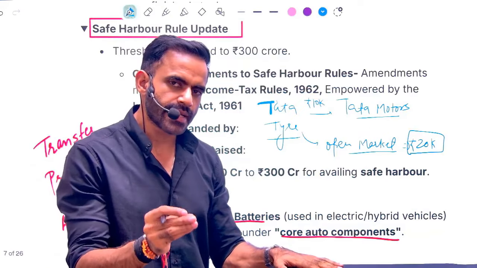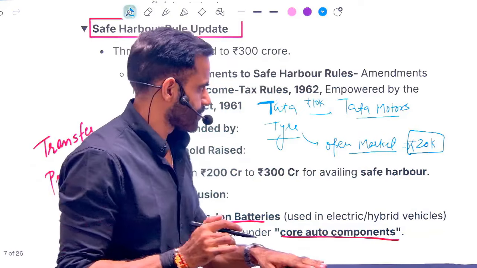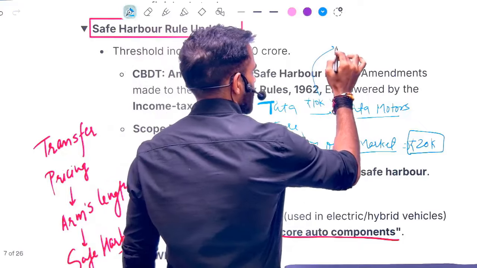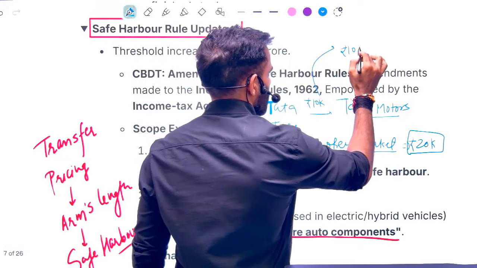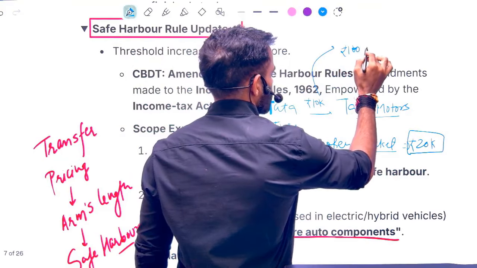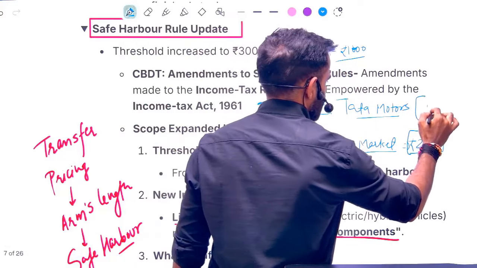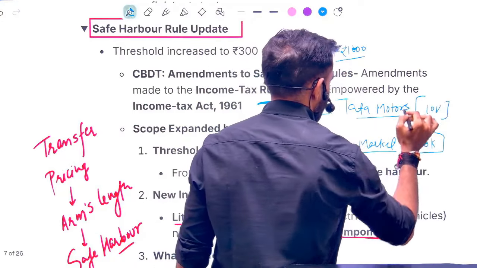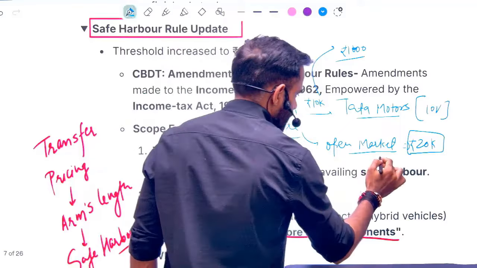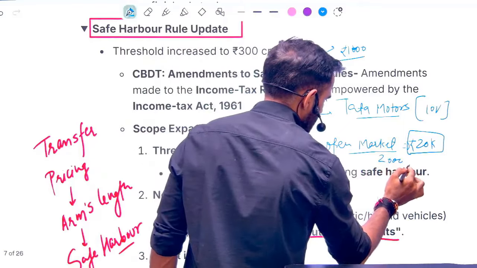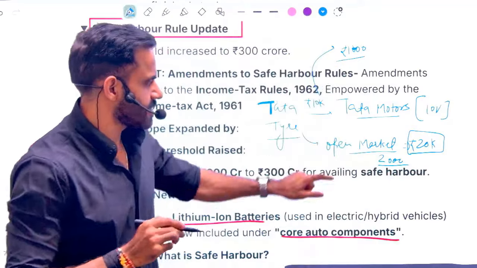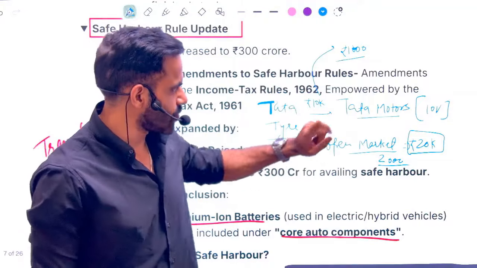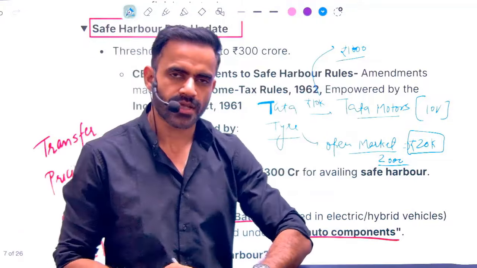Let's assume that the tax on tire is 10%. So how much will be the tax in this case? 1,000 rupees will be the tax, assuming 10% tax. Let's keep the calculation very simple. In this case, how much will be the taxation? 2,000 rupees. Now, understand, in this case, government is going to get 2,000 rupees. In this case, government is going to get 1,000 rupees.